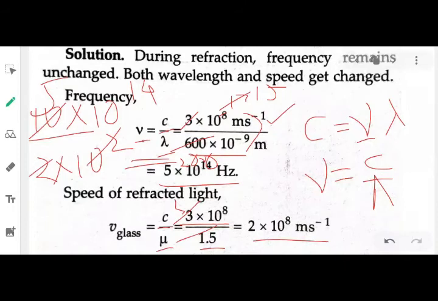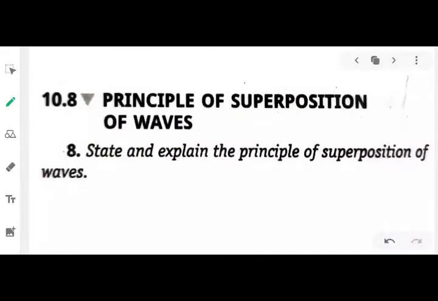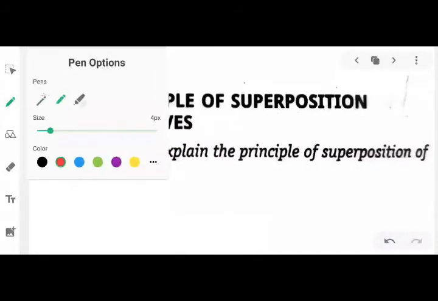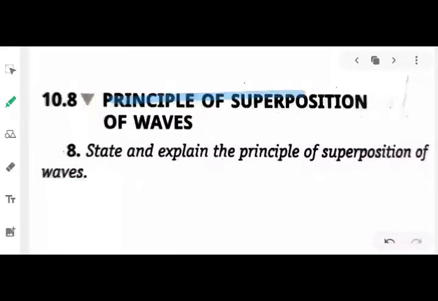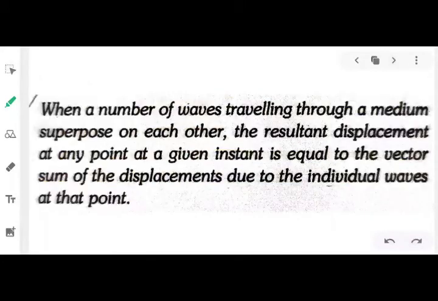Fine. Now moving to the next topic, the principle of superposition of waves. In this topic we will state and explain the principle of superposition of waves. Now what does this principle state?